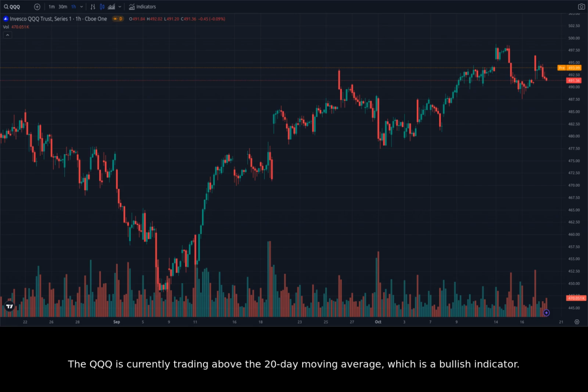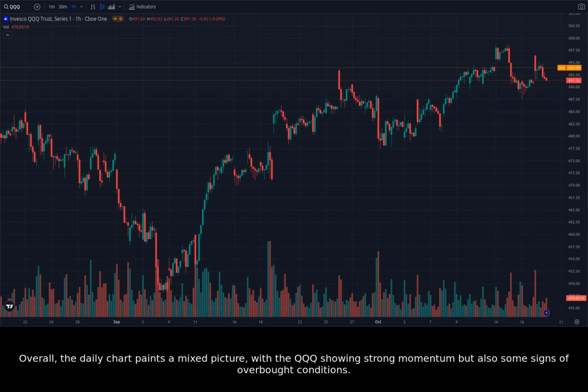The QQQ is currently trading above the 20-day moving average, which is a bullish indicator. The RSI is also above 50, which suggests that the QQQ is in overbought territory. However, the QQQ is still trading below the 50-day moving average, which is a bearish indicator. Overall, the daily chart paints a mixed picture, with the QQQ showing strong momentum but also some signs of overbought conditions.